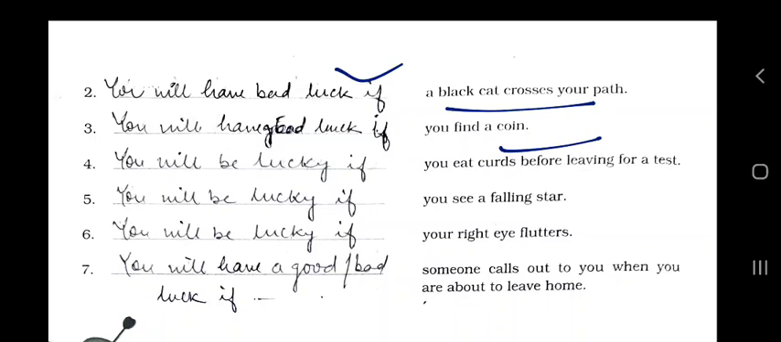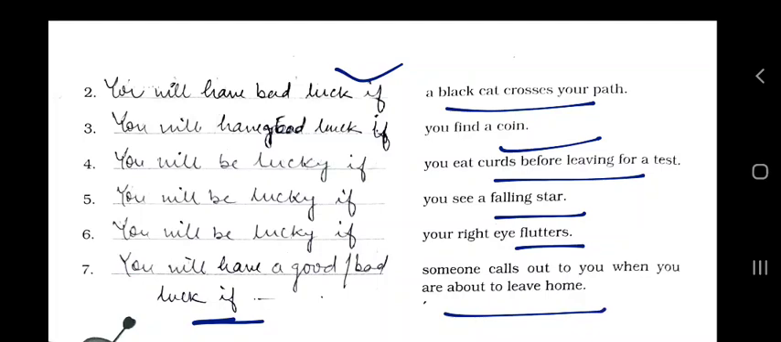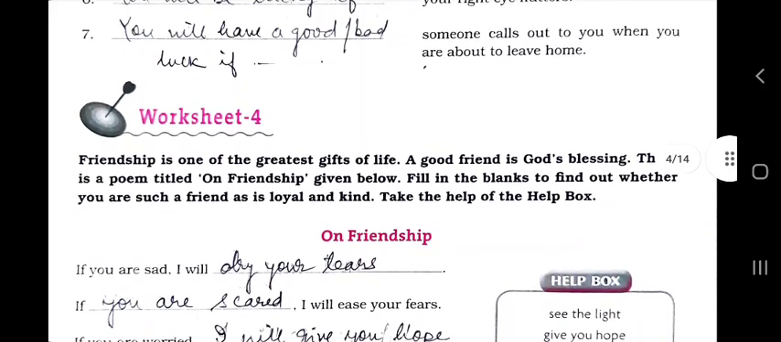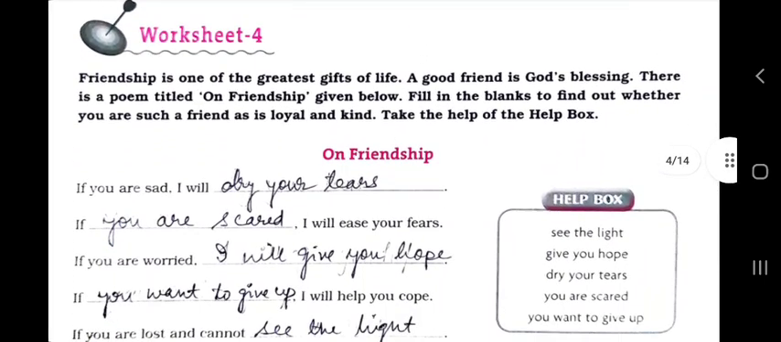You will be lucky if you eat curds before leaving for the test. In many places, you people also, many of you must be doing that before the examination, eating curd and going. You will be lucky if you see a falling star. You will be lucky if your right eye flutters. Flutters means something that throbs or moves slowly. You will have good or bad luck if someone calls out to you when you are about to leave. It depends on who considers it bad or good. Simply, this is blind belief, so it hardly matters what the logic is behind it.